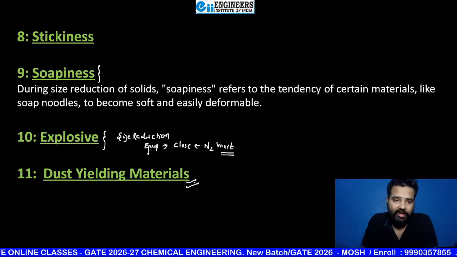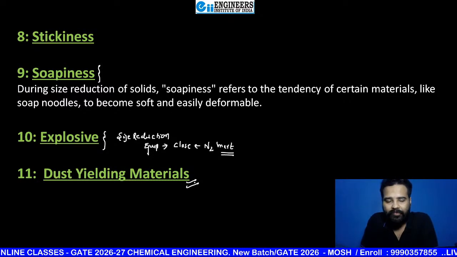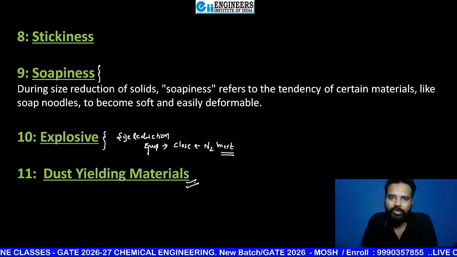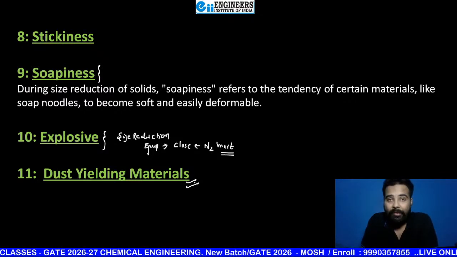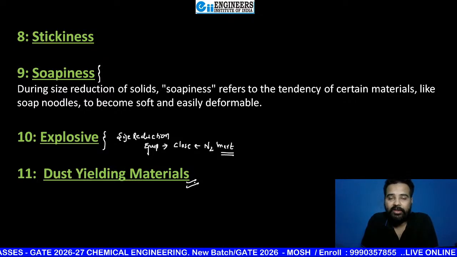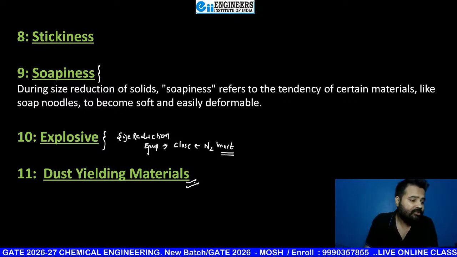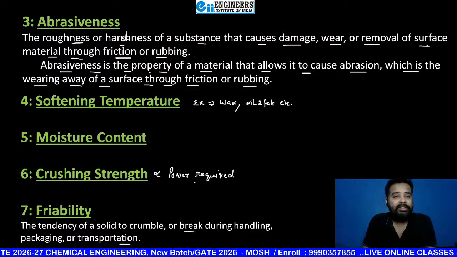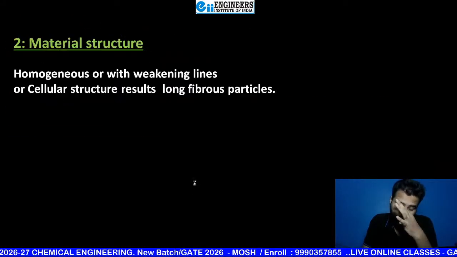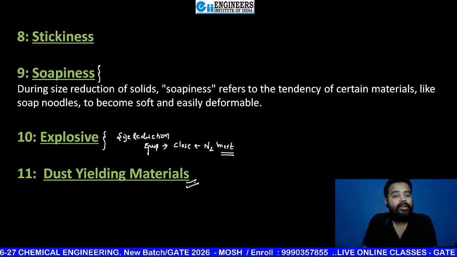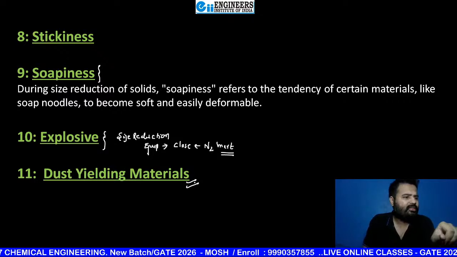So we can install a cyclone separator along with the size reduction equipment, which is going to separate the dust particles from the environment. Okay. Chalo. I hope this is crystal clear to all of you, beta. All 10 properties are crystal clear. Very very easy.